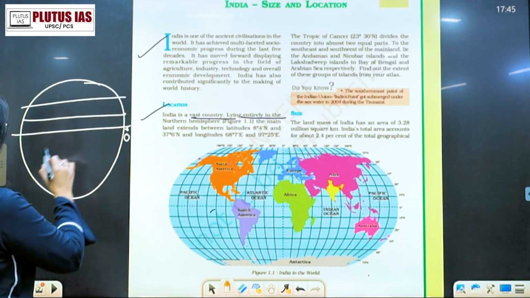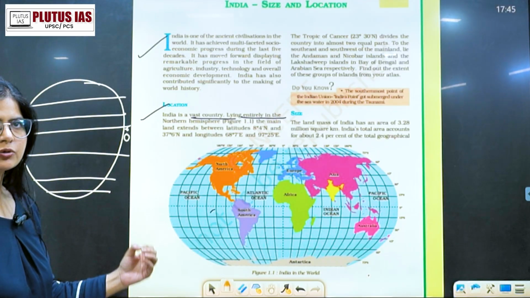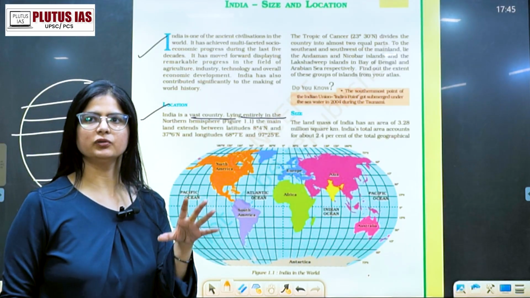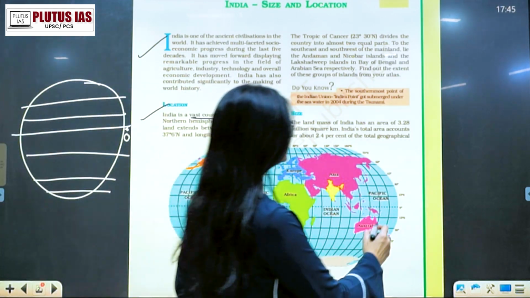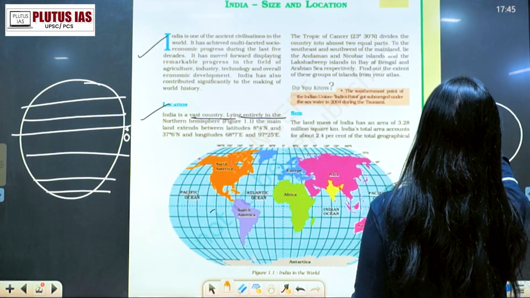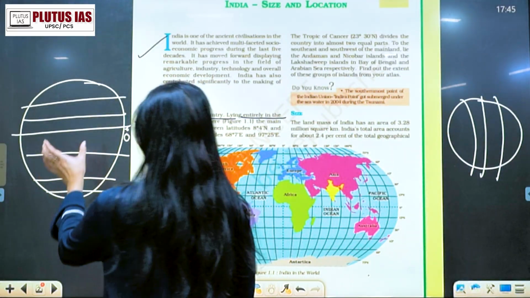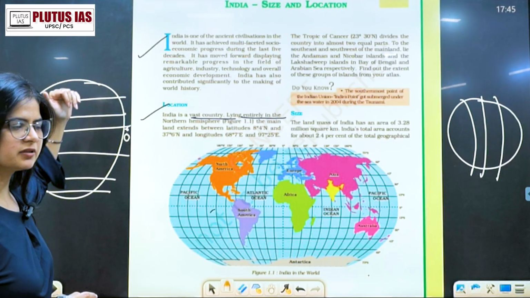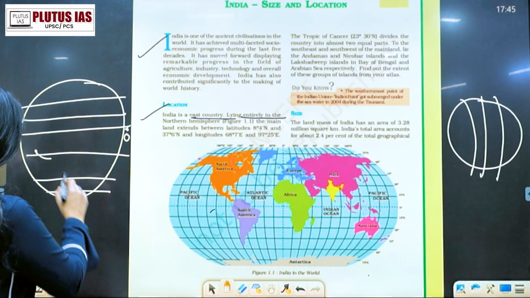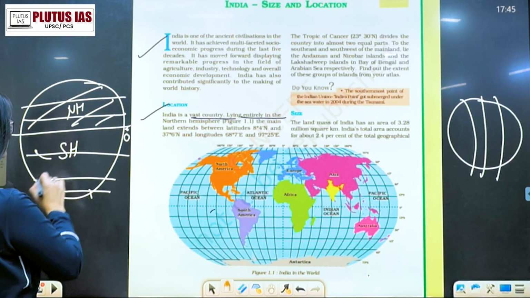Please note these are all imaginary lines that we draw in order to locate a particular area on the globe. Then we have the longitudes, represented by these lines. When I talk about latitudes, the 0 degree is the equator; above it you have the northern hemisphere, and below it you have the southern hemisphere. I hope this is not very difficult to understand.